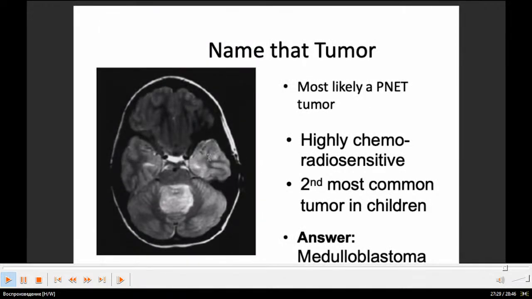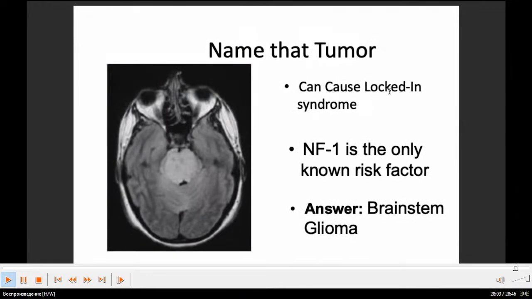Most likely a PNET tumor, highly hemorrhage-sensitive. The second most common tumor in children. You can see here, medulloblastoma. You can say so because, as you remember from anatomy, it's the brain stem. In English it's called the brain stem. In Latin it's called medulla oblongata. That's why it's medulloblastoma. It can cause Locked-in syndrome, neurofibromatosis 1.